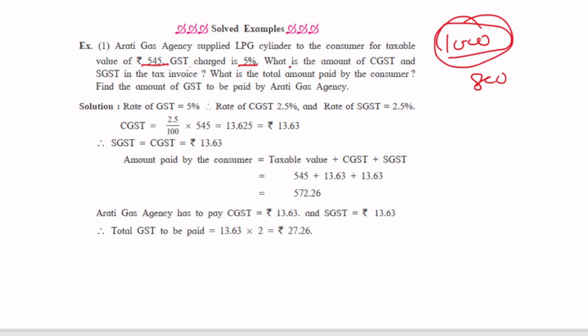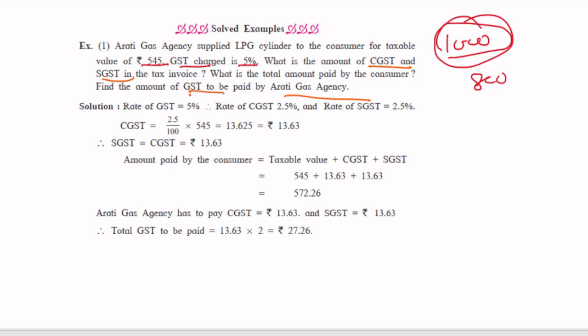GST is charged at 5%. When we say GST charge 5%, it will be segregated between CGST and SGST. What do we have to calculate in this case? We have to calculate CGST and SGST, right? And what is the total amount paid by the consumer? Find the amount of GST to be paid by Aarti Gas Agency. How much does the consumer have to pay, and how much does Aarti Gas Agency have to pay? Let's see how it is going to work. This is just an example. We will study everything in detail when we solve the question set of 4.1 practice.